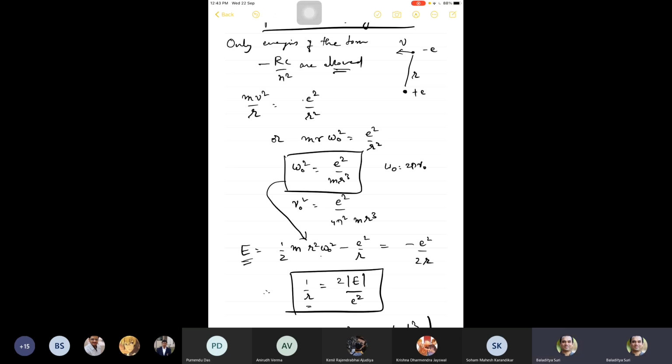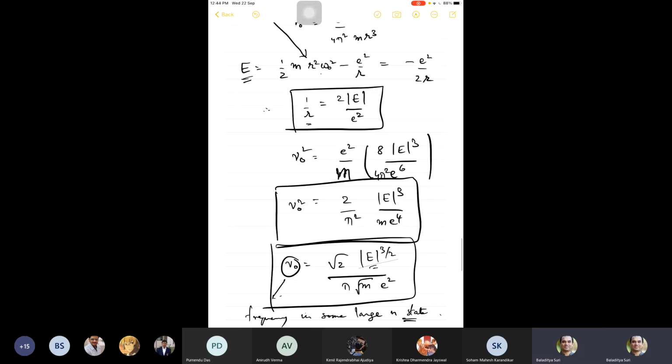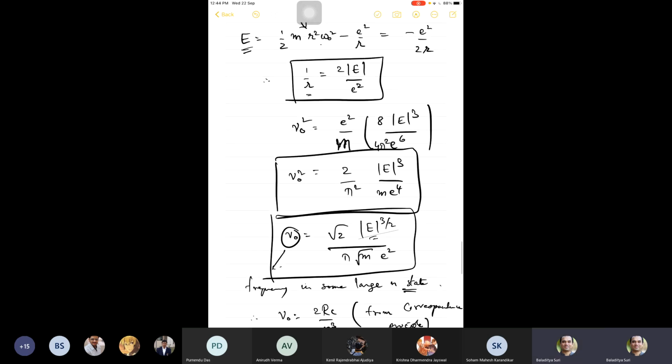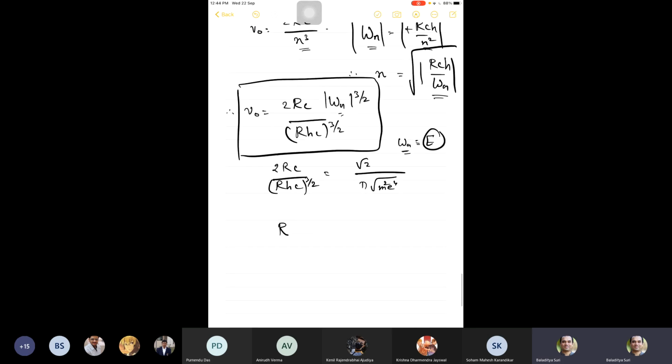The classical expression for frequency has 2 e cubed by pi squared m e power 4. So now equating these two, he felt that he could get an expression for R, which is an empirical constant. And that is exactly what you get. You get R equal to 2 pi squared m e power 4 by h cubed c.